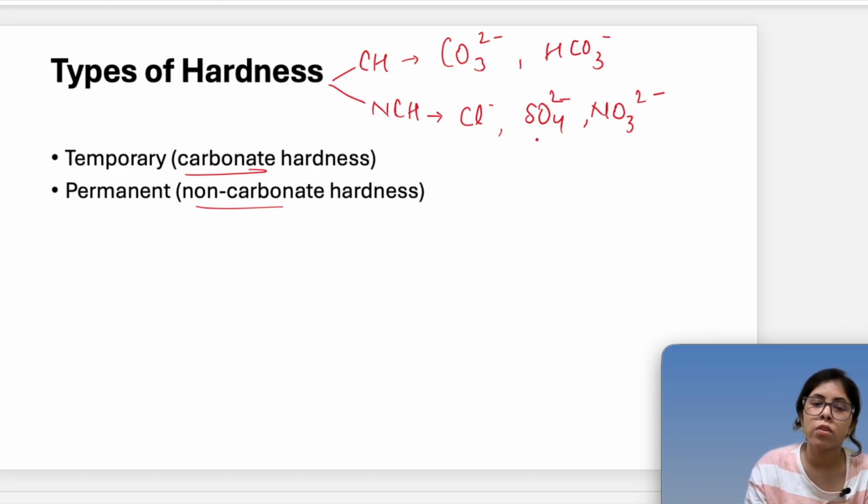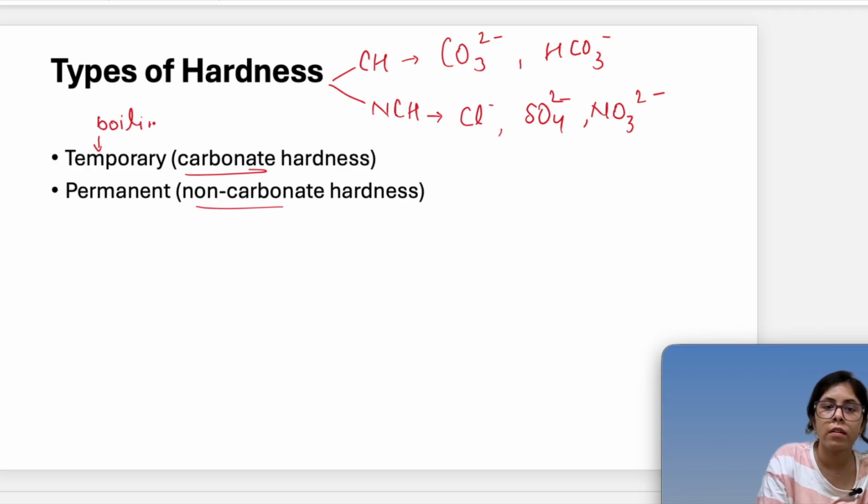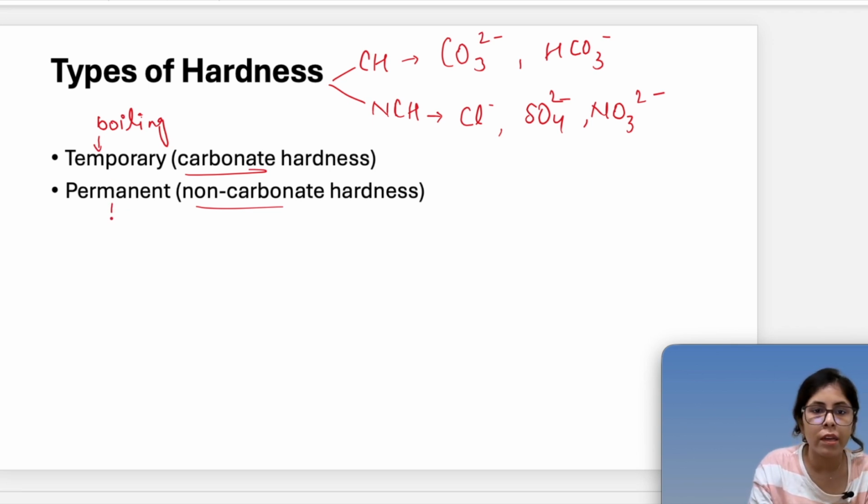Carbonate hardness is the temporary one. We will be able to remove it just by boiling, but permanent hardness cannot be removed by boiling.